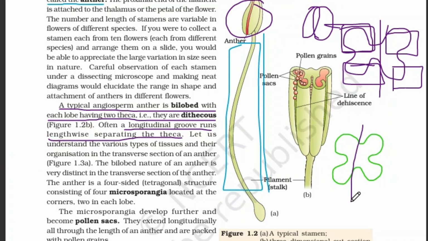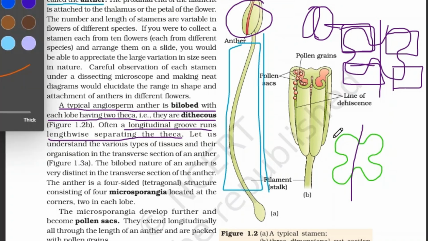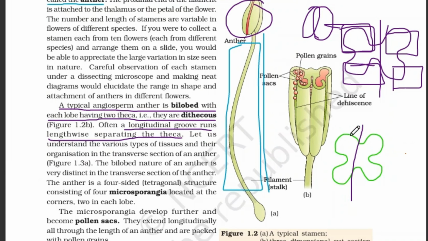And we divide the two lobes like this, and next the theca is an area of the lobe. This is one theca, this is another theca. The same goes for here. Understood? And since each lobe has two theca, it's called dithecous.